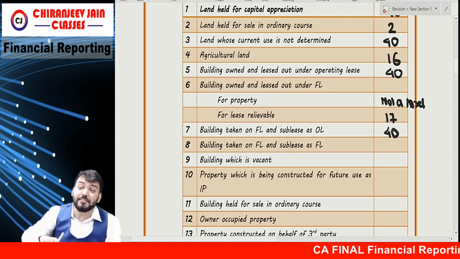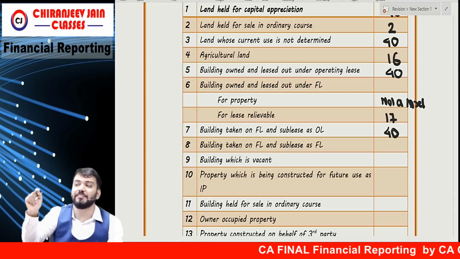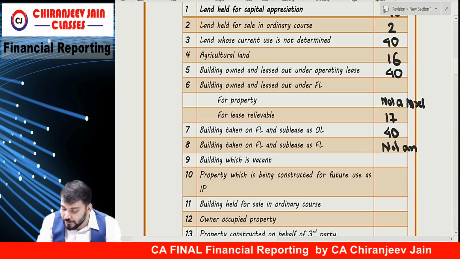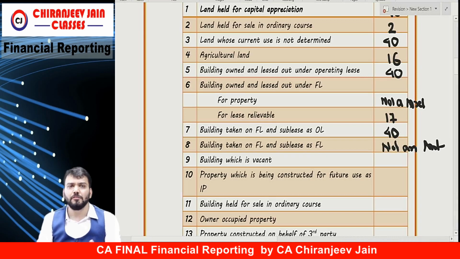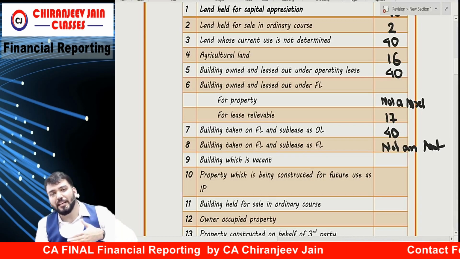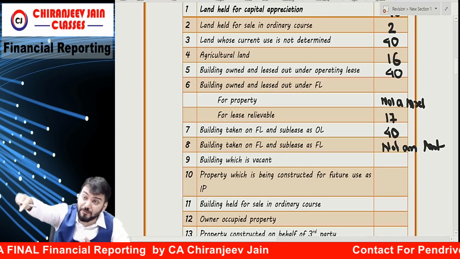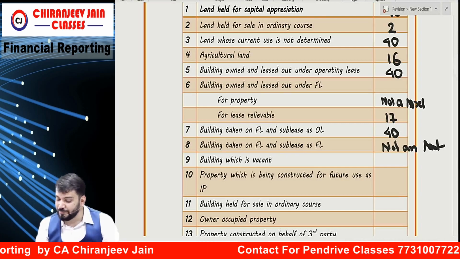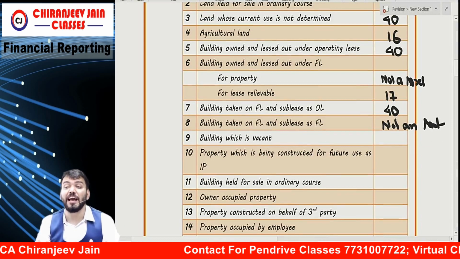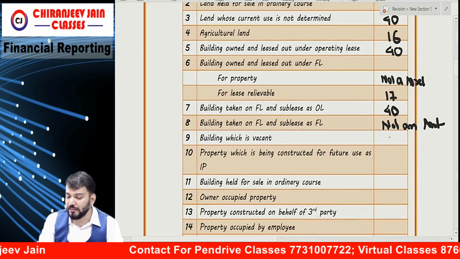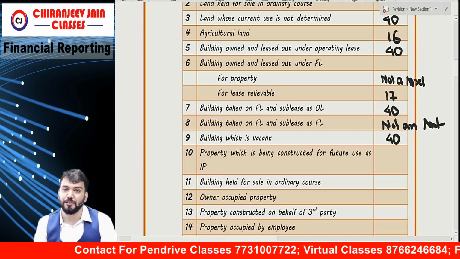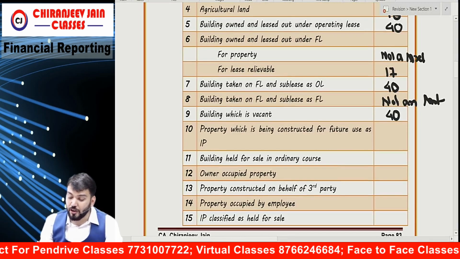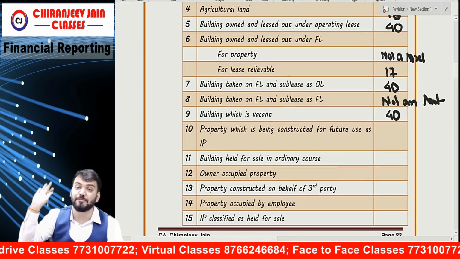Building taken on finance lease and subleased under finance lease. Not an asset. It is not our property now. We have taken on finance lease and subleased under finance lease, which means it is derecognized. Correct. Building which is vacant: 40, deemed to be held for capital appreciation. Correct.